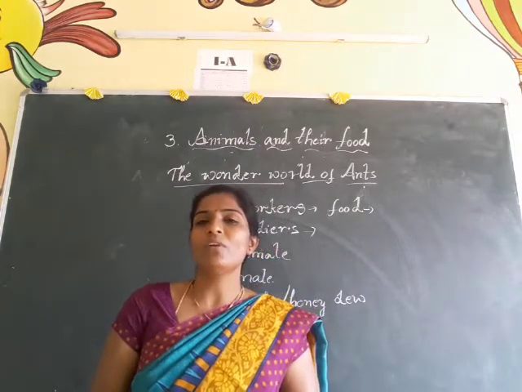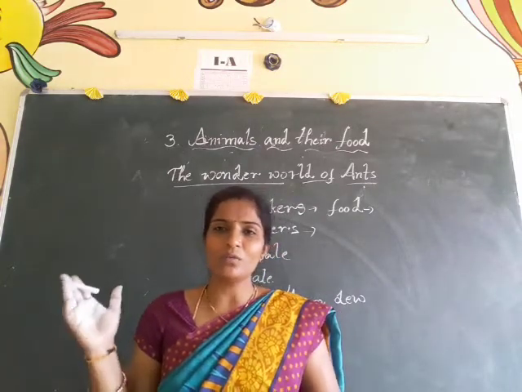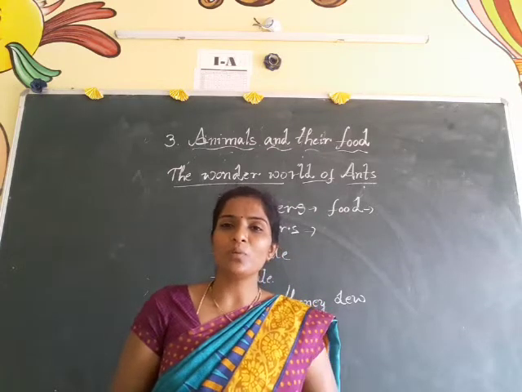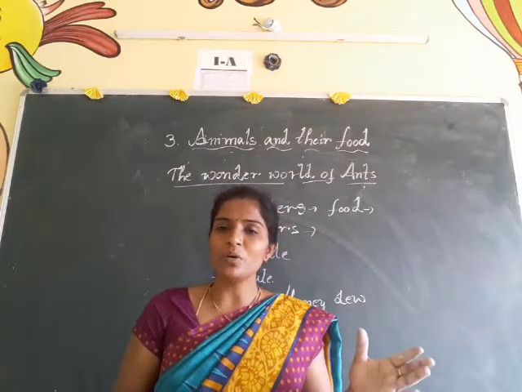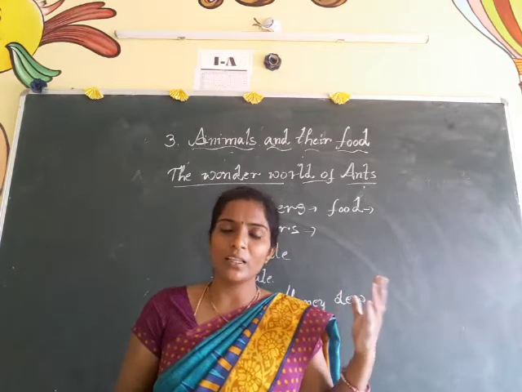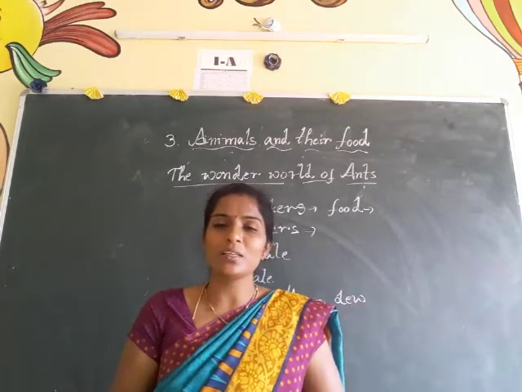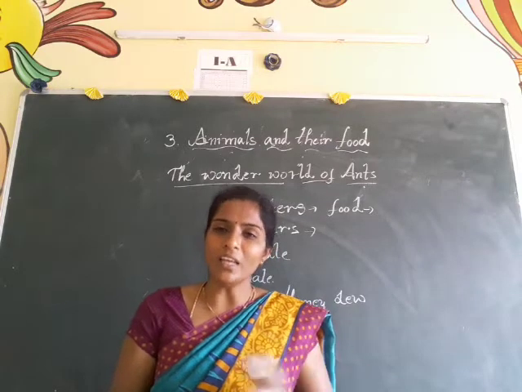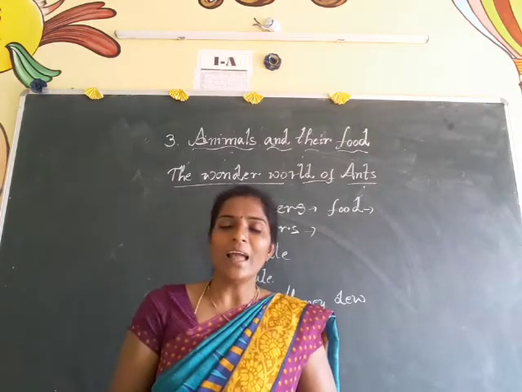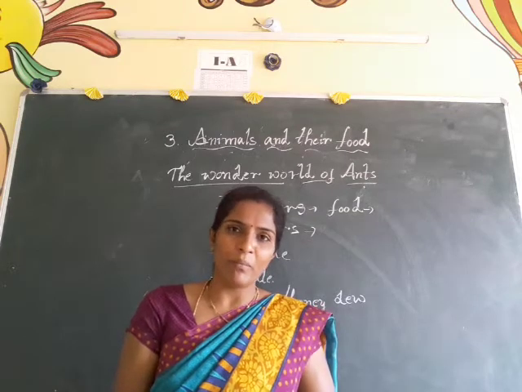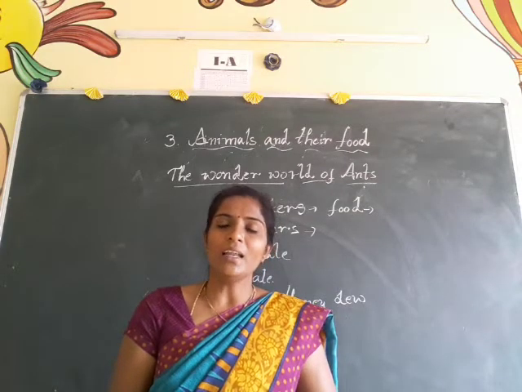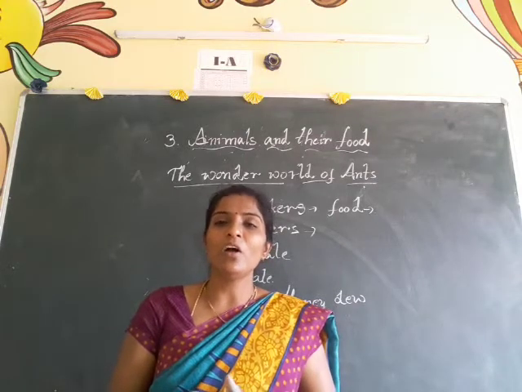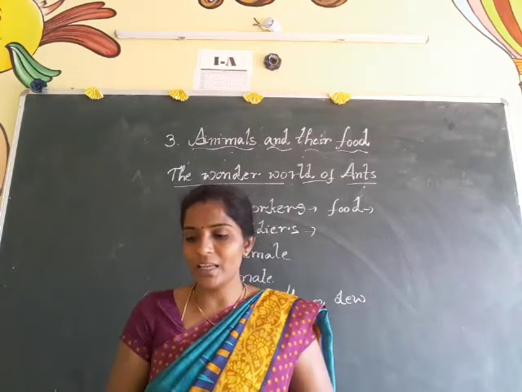Food chain always starts with plants, which we call producers, and those who eat these producers we call primary consumers. Those who eat primary consumers we call secondary consumers, and those who eat secondary consumers we call tertiary consumers. And like this, there is the food web, which is interlinked, and it does not stop anywhere.